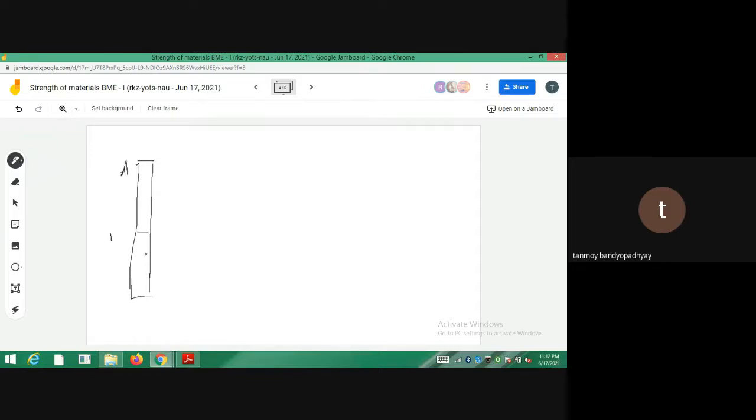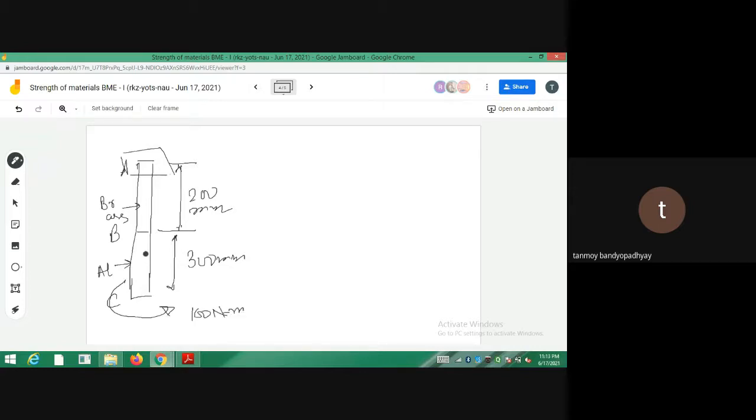So this is A, this is B, this is C. You can see that the point A is fixed, so there is a fixture at A. This length is given, like 200 millimeter, this is 200 millimeter, and this length is 300 millimeter. This part is made of aluminum, and this part is made of brass. At the bottom, a torque has been applied, which is 100 Newton meter.